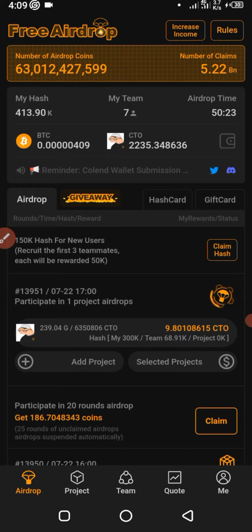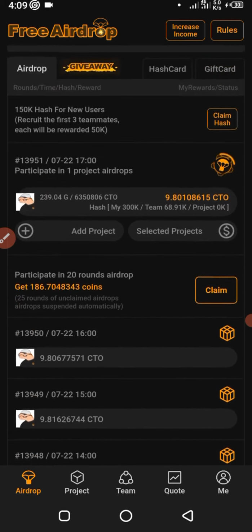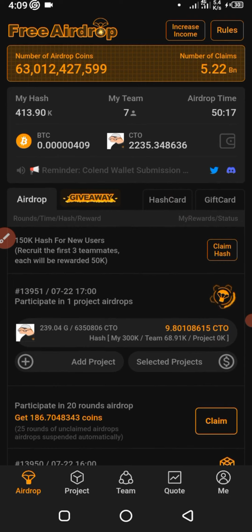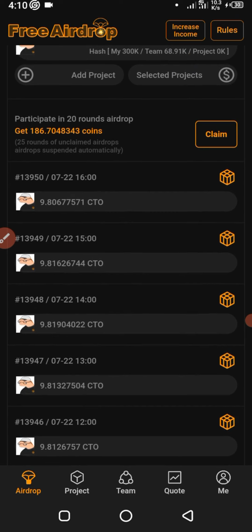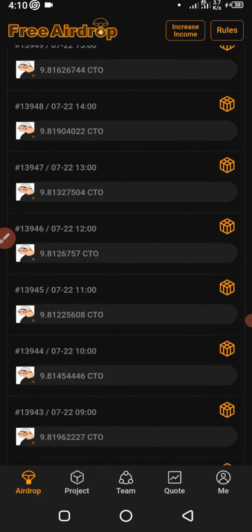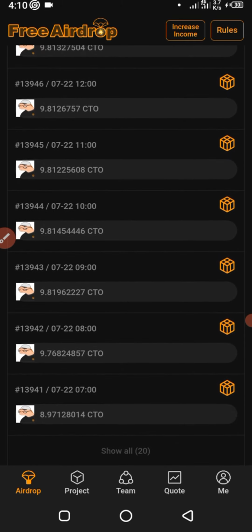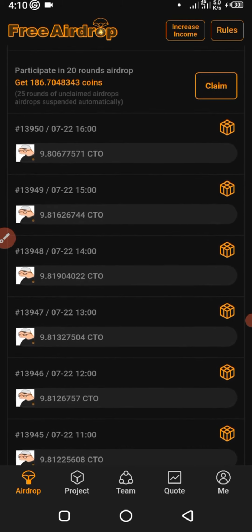If you see right here now, if you scroll down, you see that each round I get 9.8 CTO. So this is what we are airdropping. Remember, this is the project that we are airdropping, CTO, which is the short form for Coretardio. Right now with my hash, I'm getting approximately 9.8 per hour. If you scroll down, you see that this was for this hour 4 o'clock, this was for the next hour 3 o'clock, this was for 2 o'clock, and like that. You see that I have about 20. It says show all 20. I kept them because I wanted to make this video so that I can show you how this looks.